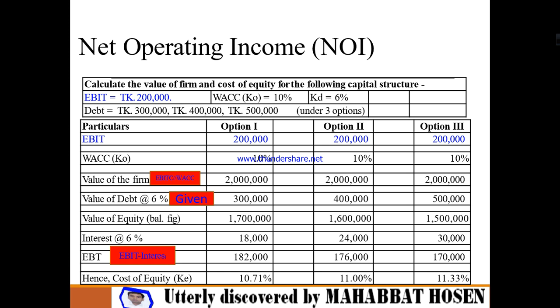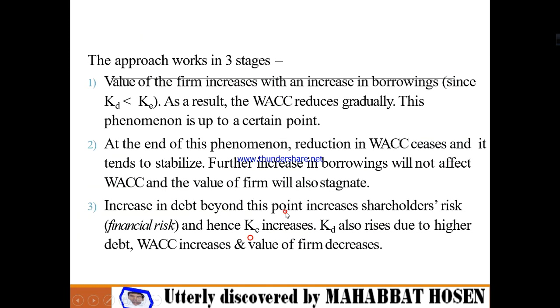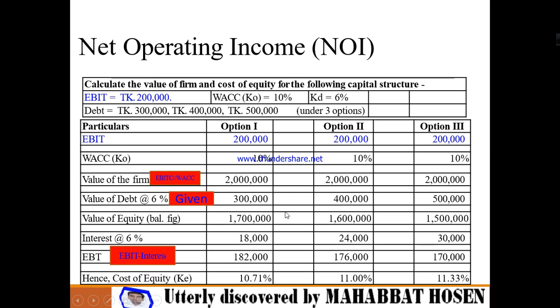the equity capital. Now we have to deduct the 6% of debt capital. That means if we impose 6% on 3 lakh, then we will get 18,000 as interest.